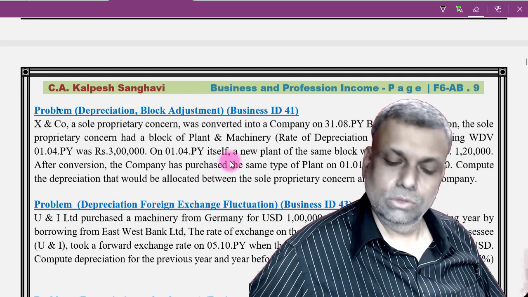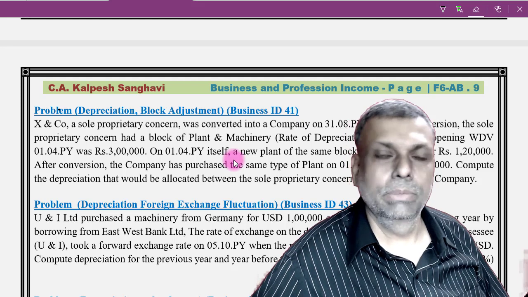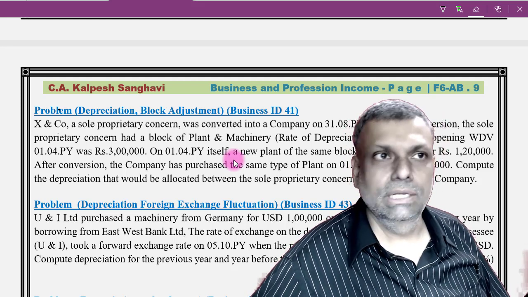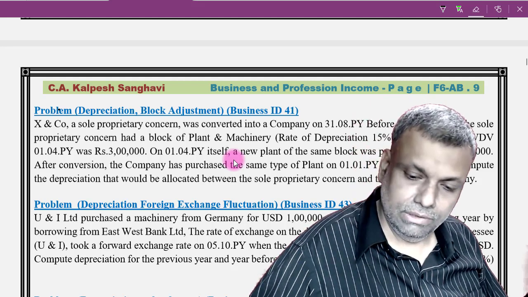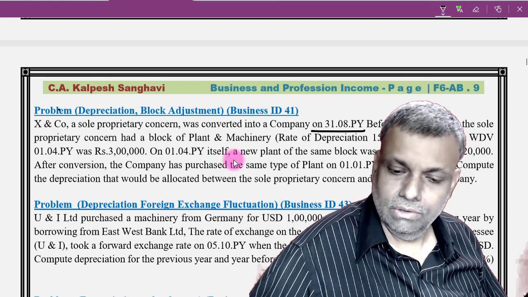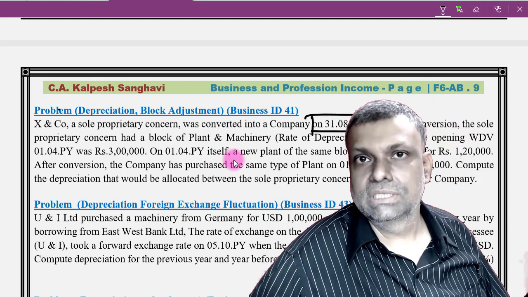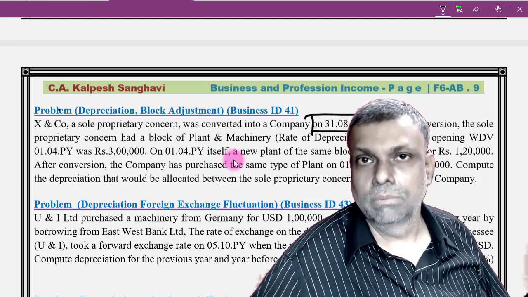Now come to this question ID number 41, where a proprietary concern is converted into a company. Now see, when a proprietary concern is converted into a company, or there is amalgamation or a demerger somewhere in between the year, in this particular case, the total depreciation of the amalgamating company, that is a transferor company, or